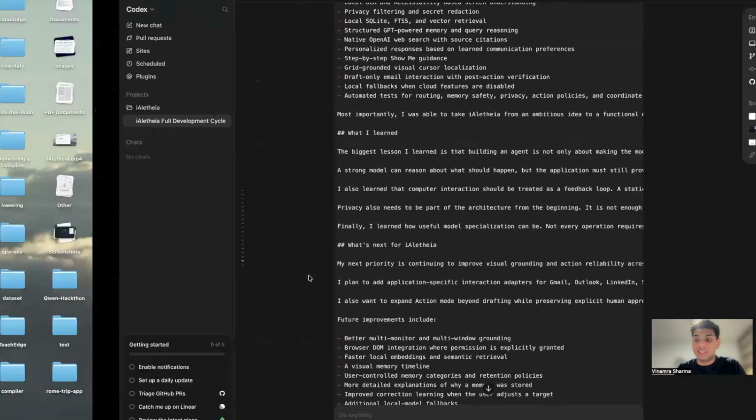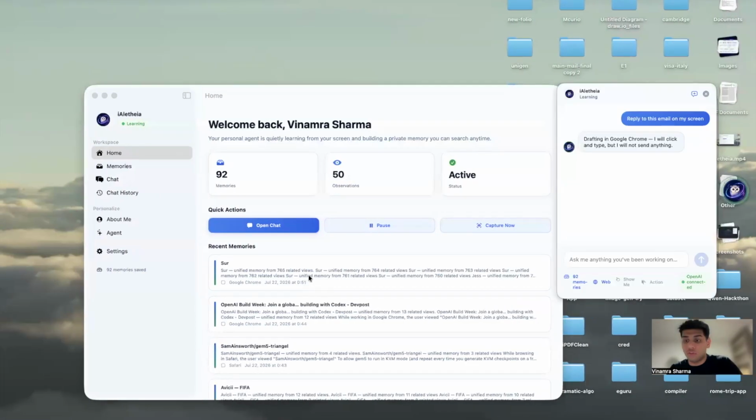So yeah, this is iAletheia for you, a fully privacy preserving application that runs on your Mac, has everything offline, and just passes the specific semantic data for reasoning to the GPT 5.6 and provides you an answer, so you never have to take a screenshot or follow the context because the context builds within it. Thank you so much.